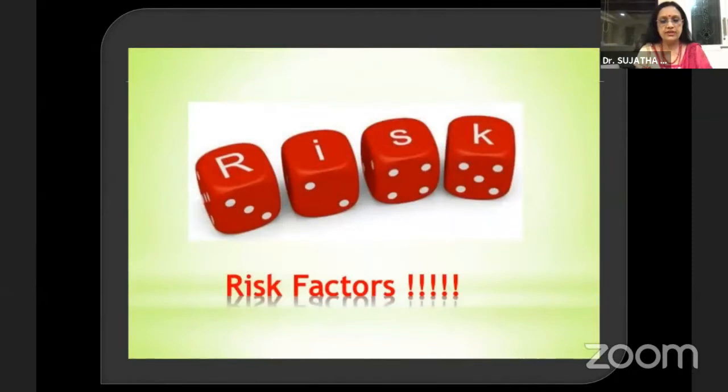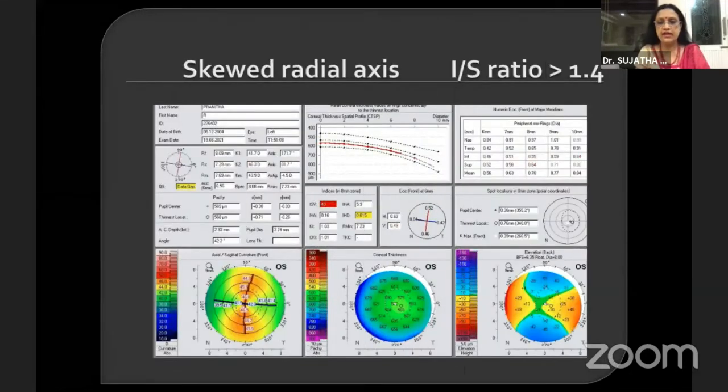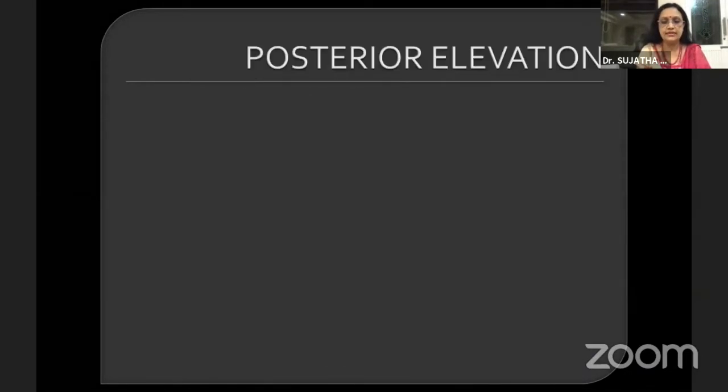So what are the risk factors? The suspicious topography is probably something which you have to look into. An asymmetric bow tie is probably one of the characteristic hallmarks of an early keratoconus. Skewing of the radial axis with the IS ratio of greater than 1.4 is another important parameter that you have to look for, screening a patient for LASIK surgery.